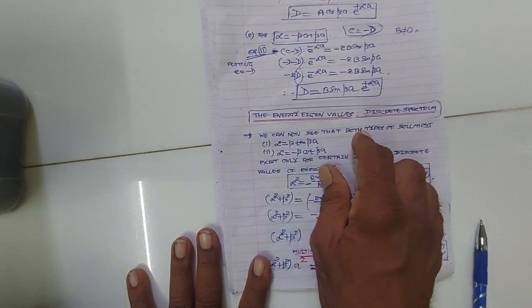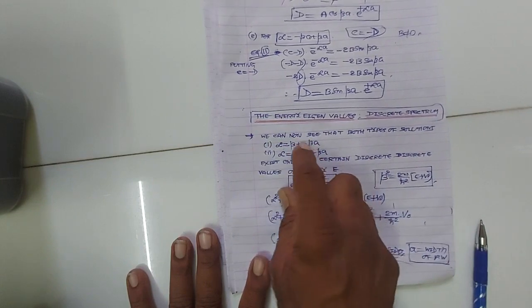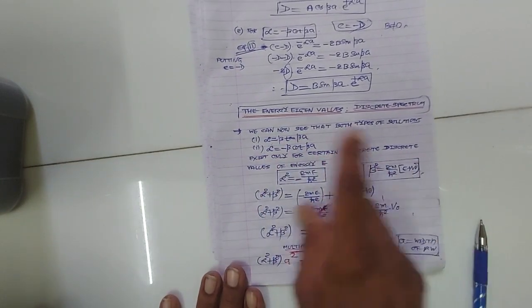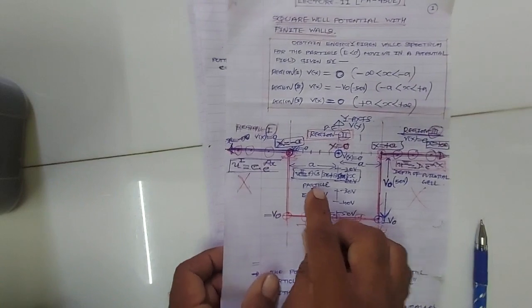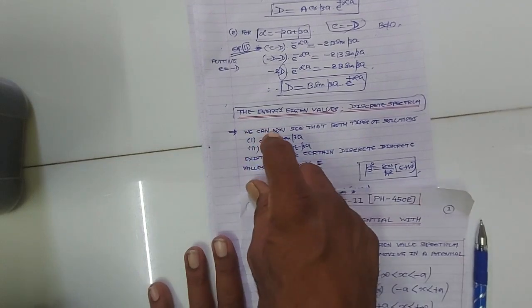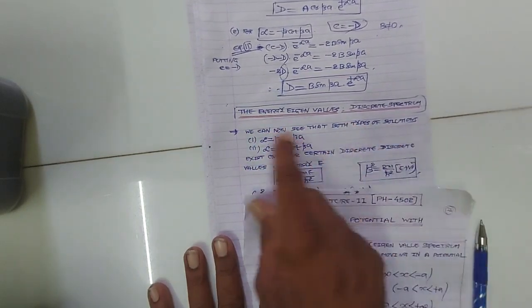So let us now see that both the types of solutions, alpha is equal to beta tan beta and alpha is minus beta cot beta, they exist only for certain discrete values of energy. The particle's all values of energy के लिए दो solution exist नहीं करते. Only for certain discrete values of the energy of this particle, these two solutions exist.